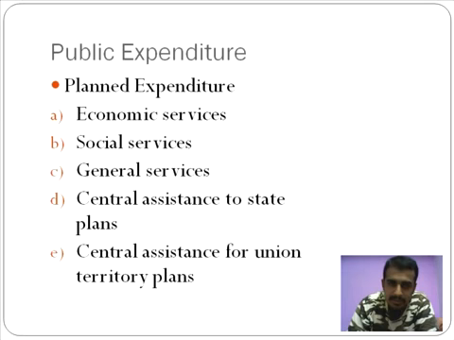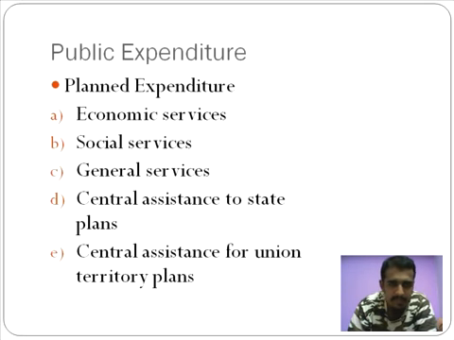Planned expenditure, like the name says, is already part of India's budget. The government has previously allotted a certain amount of money for every category. That's what you refer to as planned expenditure. The first one is economic services. If the government wants to put up, say, an irrigation project, they would have already put this across in the budget, saying that an irrigation project of so many acres is going to cost so many crores. That is an economic service.